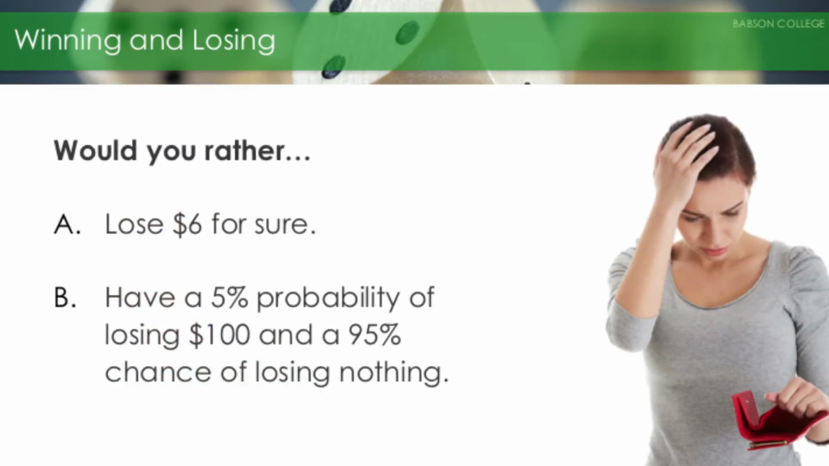In the second set, would you rather A, lose $6 for sure, or B, have a 5% probability of losing $100 and a 95% chance of losing nothing? I think you'll find that your natural inclination led you to option B, a risk-seeking strategy for the first prompt, and option A, a risk-averse strategy for the second prompt.